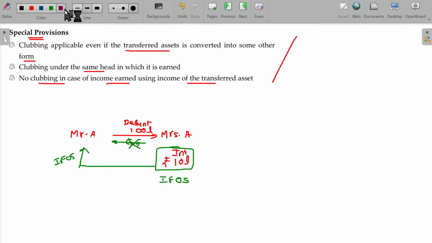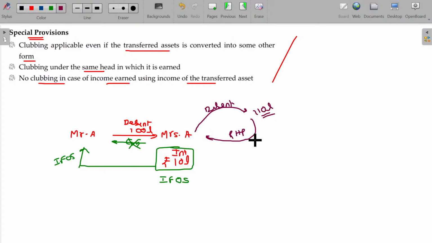Later on, Mrs. A sold the debenture and gets the house property. Okay, debenture has gone and house property came. Is that okay? Debenture sold and house property received for 110 lakhs.